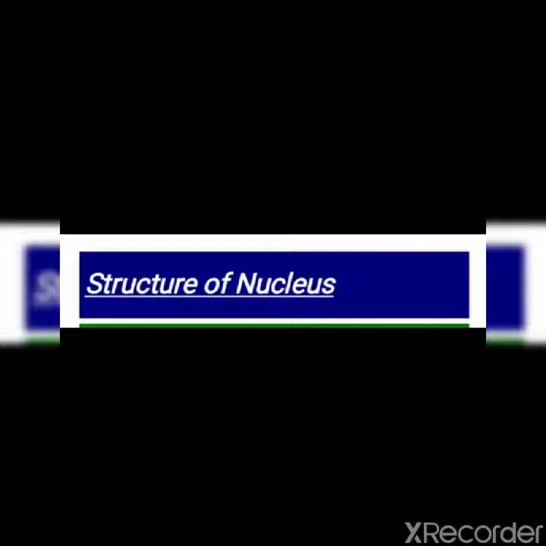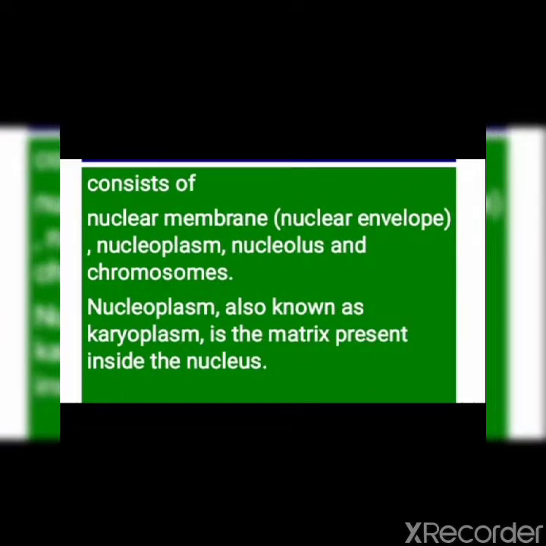Structure of nucleus. Now we will see the structure of nucleus. Nucleus consists of nuclear membrane, which is also known as nuclear envelope, then nucleoplasm. Because we do have cytoplasm within the cell, but within the nucleus there is a liquid matrix which is called nucleoplasm.